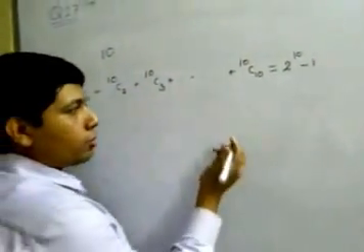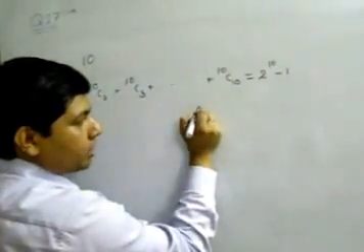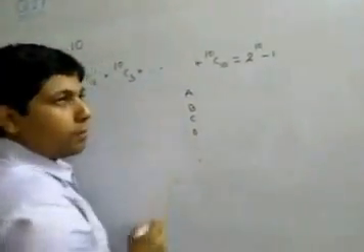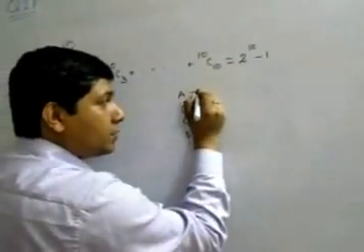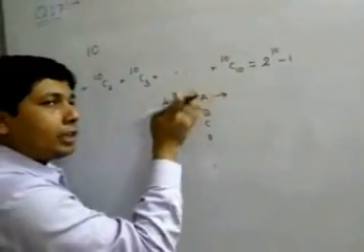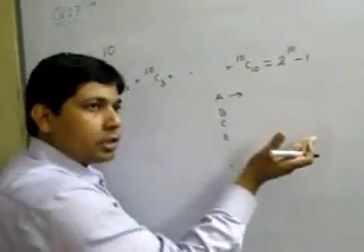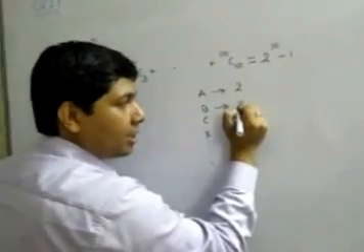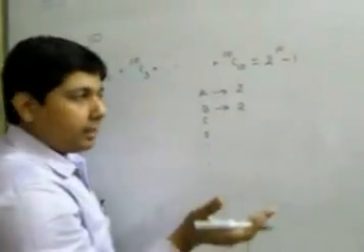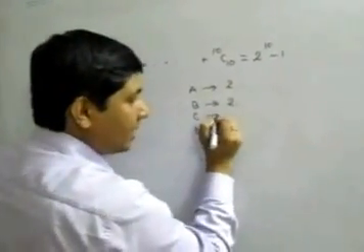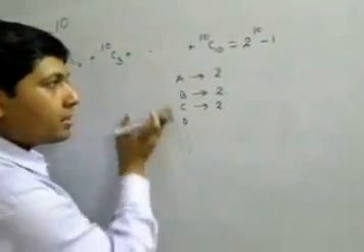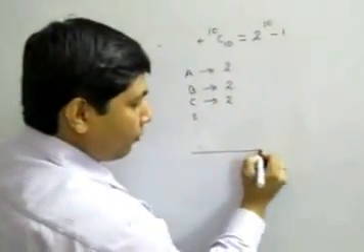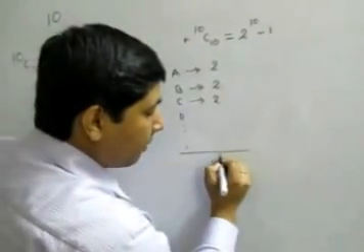We can also solve this question by a different approach. Let us suppose the 10 students are A, B, C, D and so on. How many ways can he deal with this particular student A? Either he will include A or he will leave A, exclude A. So 2 ways he can deal with A. How many ways can he deal with the second student B? Again 2 ways, either include or exclude. Again 2 ways. There are 10 students, each he can deal with in 2 ways. So the total number of ways is 2 to the power 10 ways.